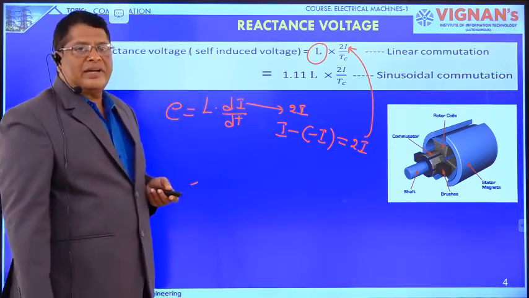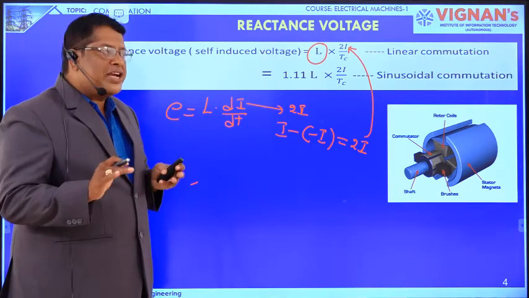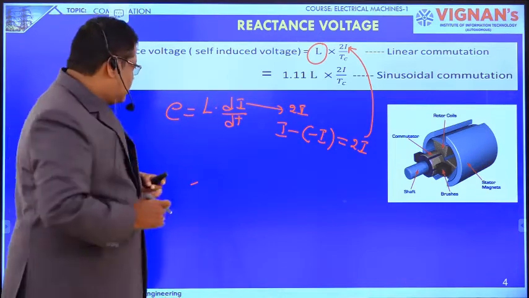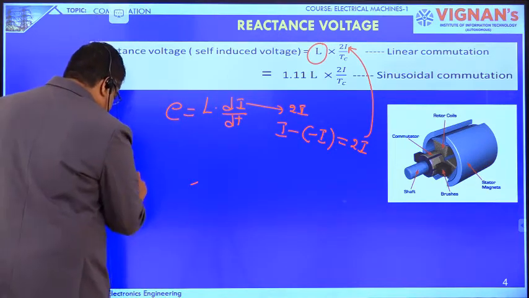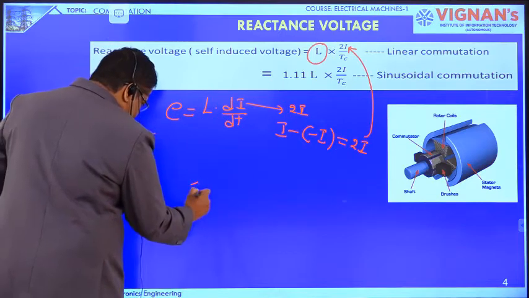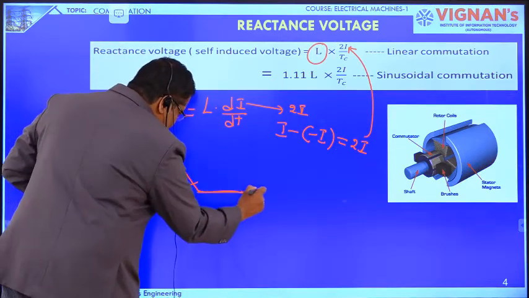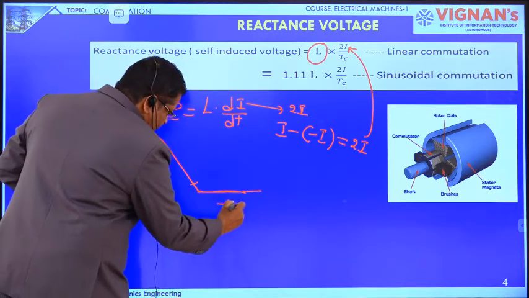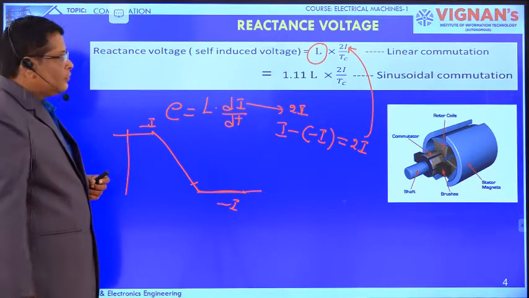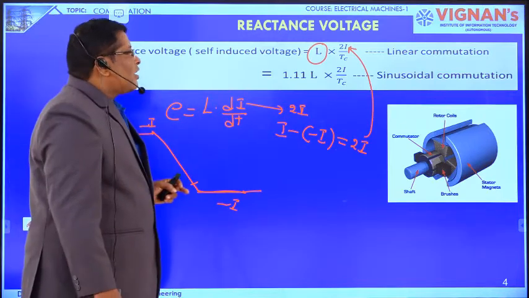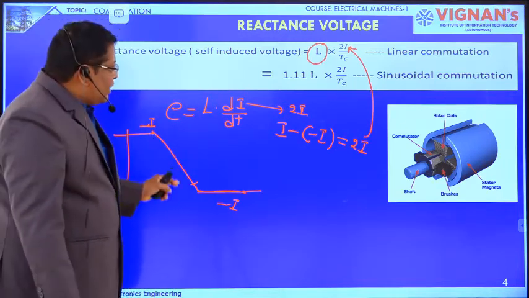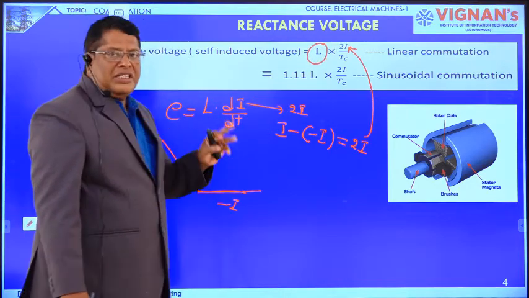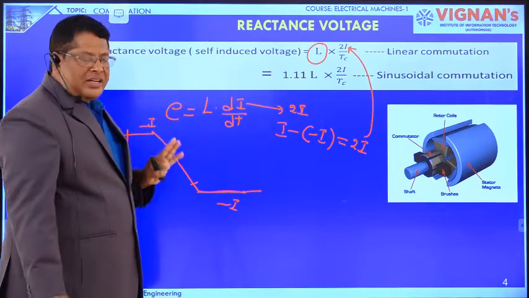Linear commutation is nothing but the current in the coil changing linearly from a positive value to a negative value, in this manner. This is positive, this is negative value. It will be changing linearly. This is plus I, whereas this is minus I. If the current changes linearly, this is the formula: L equal to 2I by Tc. We are going to see how we calculate the Tc.